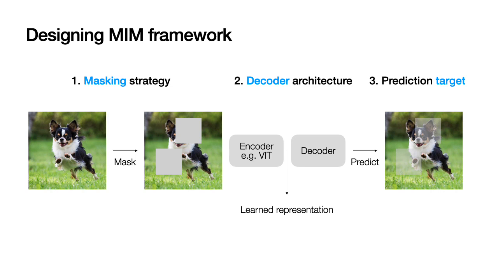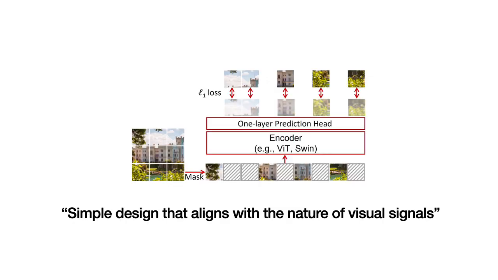Let's see the three aforementioned points in a unified view. So, when designing a mask image modeling framework, we should consider masking strategy, decoder architecture, and prediction target. Motivated by these points, the paper introduces a simple yet effective design that aligns with the nature of visual signals. The authors compare their simple framework with the complex design proposed before.